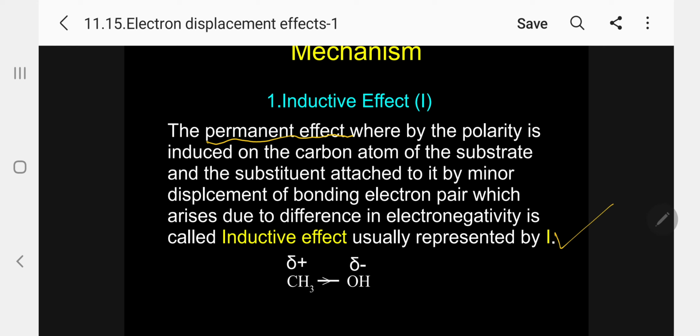By minor displacement of bonding electron pair, indicated by an arrow at the center of the bond, which arises due to difference in electronegativity between carbon and oxygen, is called inductive effect, usually represented by I. Please follow, this is the definition.